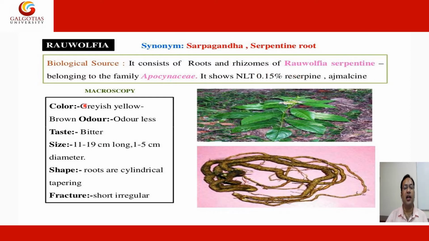Macroscopy: the color is grayish yellow. You see the leaves and the roots, the roots are grayish yellow and the leaves are green brown. Odor is less, taste is bitter, size is 11 to 19 centimeter long, 1 to 5 centimeter in diameter. Shape: roots are cylindrical, tapering. Fracture is very short and irregular.